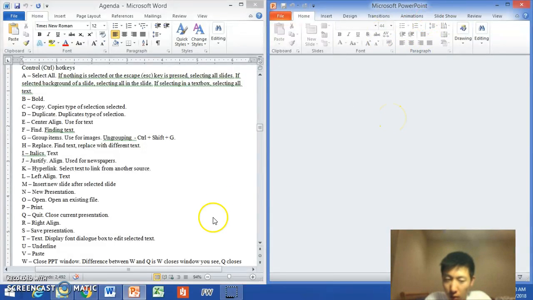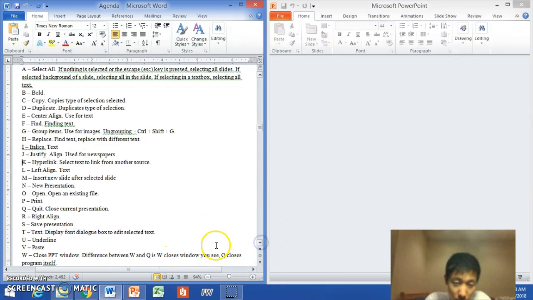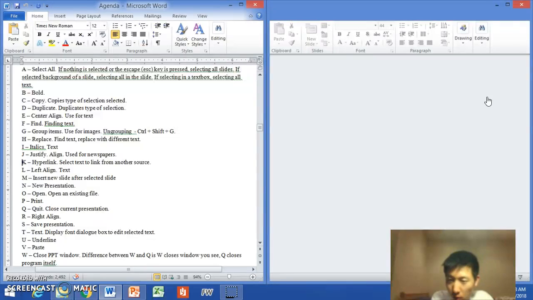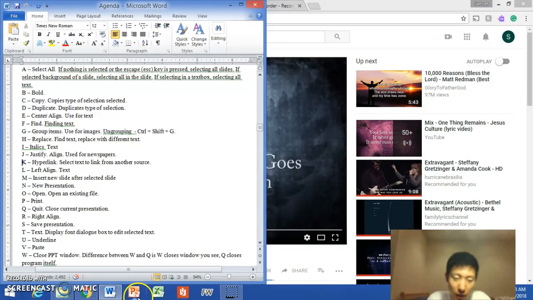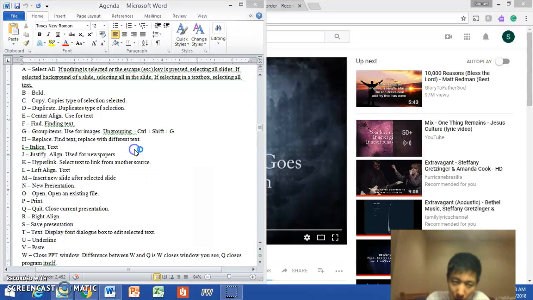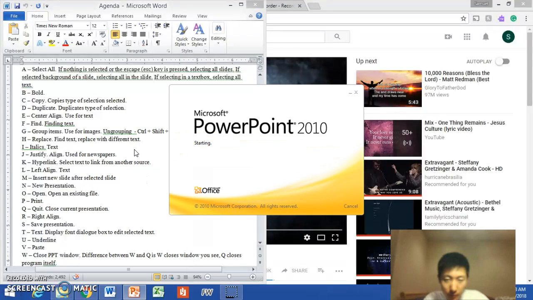Know the difference between W and Q is that W closes the window, which is what I just did, the window that you see, but Control Q closes the program itself, which is this X button basically. So if I'm going to press Control Q, there we go. That's what it does. So know the difference between Control W and Control Q.